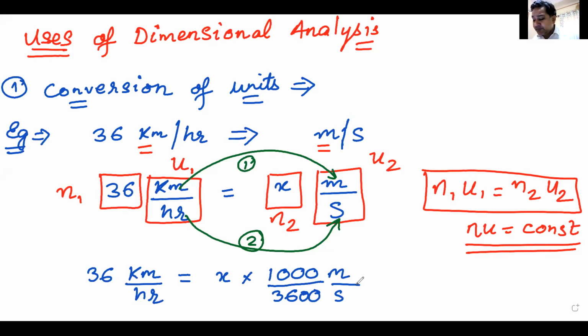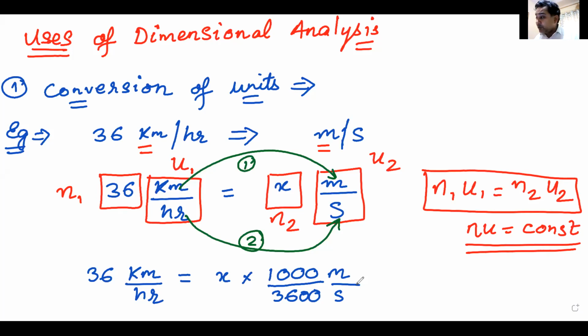Now it becomes a very simple cakewalk. 36 kilometer per hour is how much meter per second? So basically, you have to just multiply and divide and get your answers. Am I clear? Okay, great, great. Tanu says, explain again.